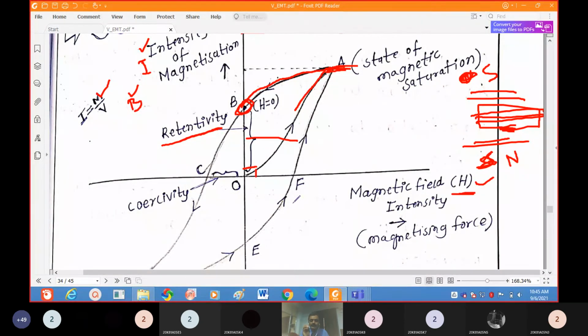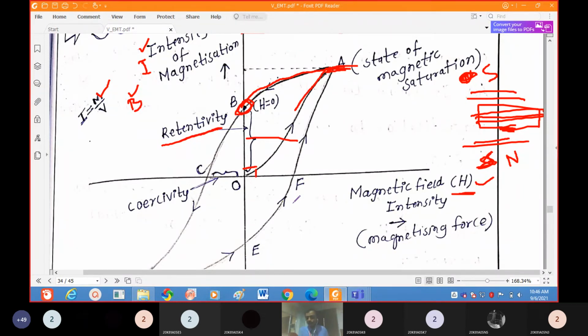Along with the hysteresis loop, they will ask about soft magnetic material and hard magnetic material. What is the hysteresis loop for soft magnetic material, and what is it for hard magnetic material? Which is easily magnetized, which is hardly magnetized, which has high retentivity, which has high coercivity. Based on those points you will explain the hard and soft magnetic materials. This is about hysteresis.